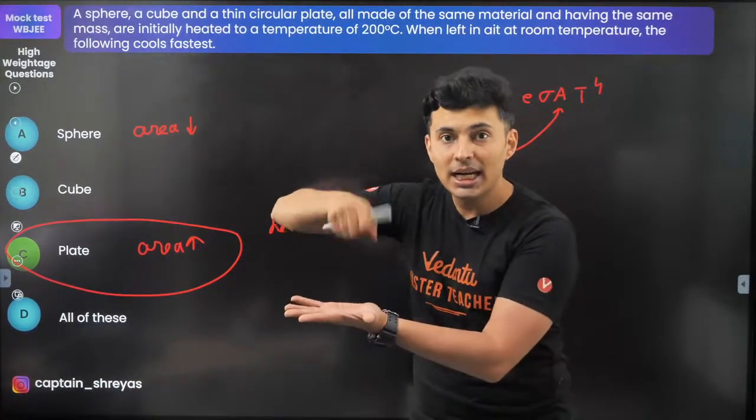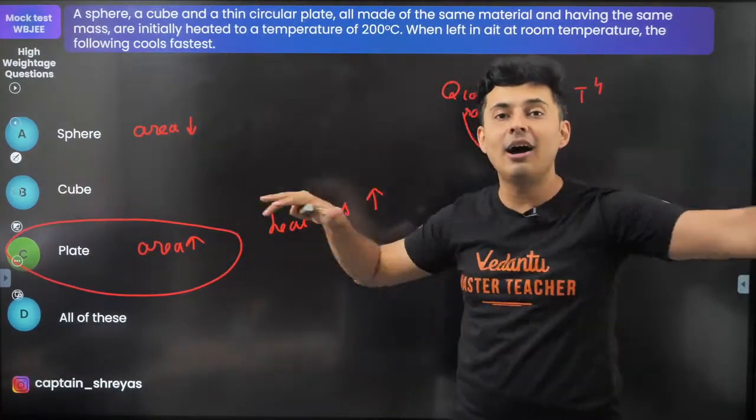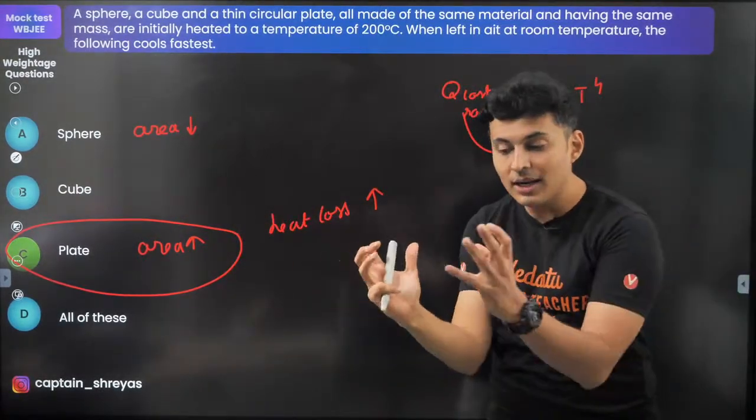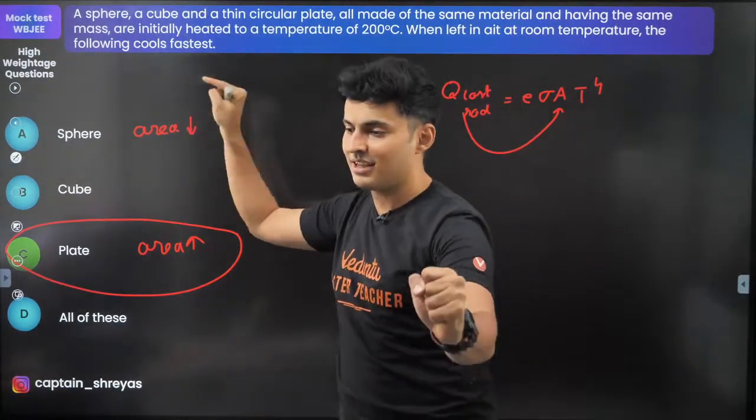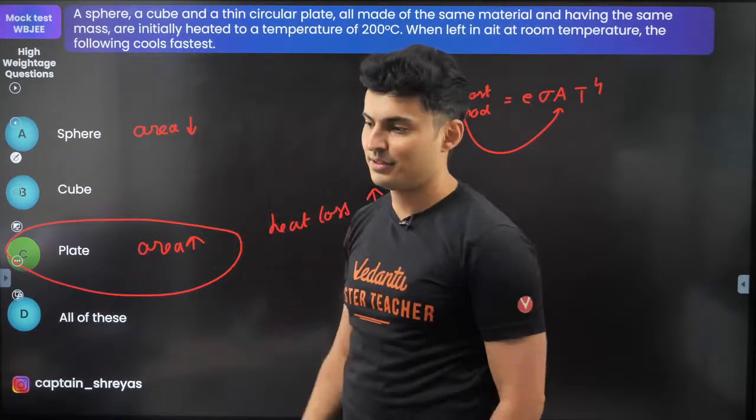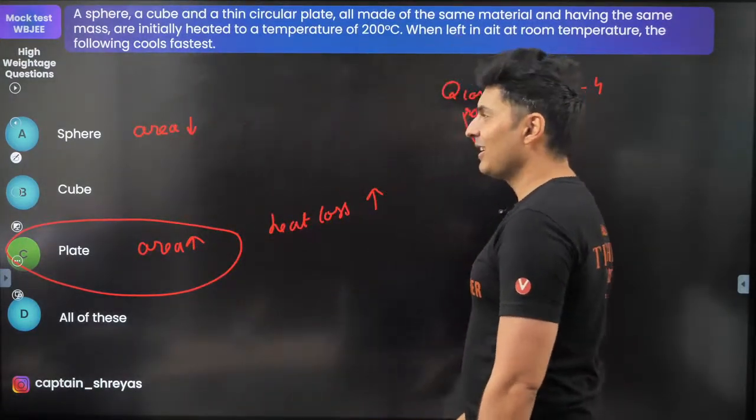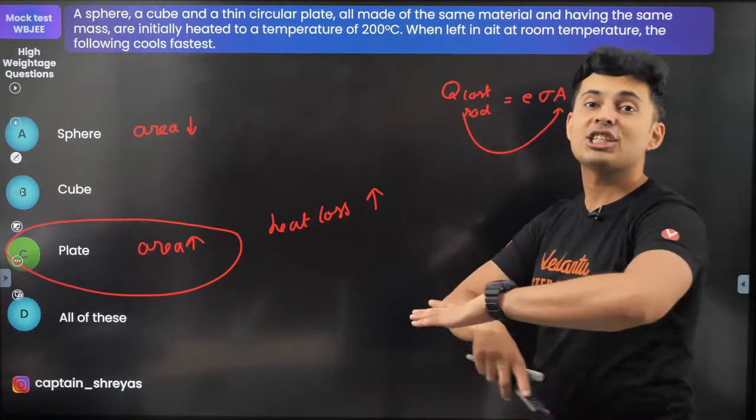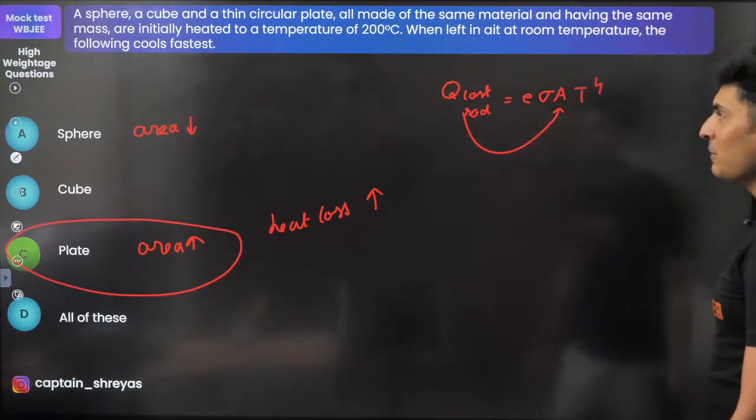When you beat that material, it becomes a sheet. A sheet has a large area. When you consolidate it, accumulate it, it becomes a sphere. Sphere has the least area, so it will be cooling the slowest. No, sphere does not have the greatest surface area. It's a sheet which has the greatest surface area. Okay, shall we move ahead?